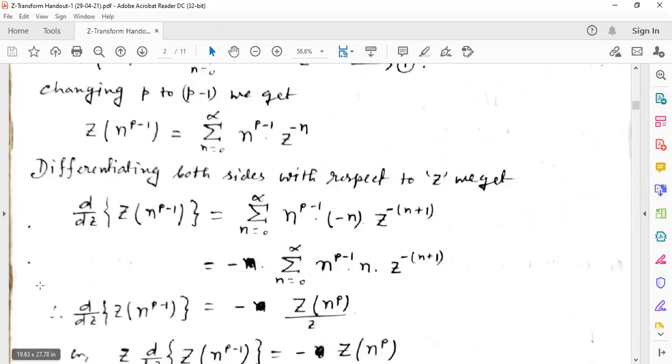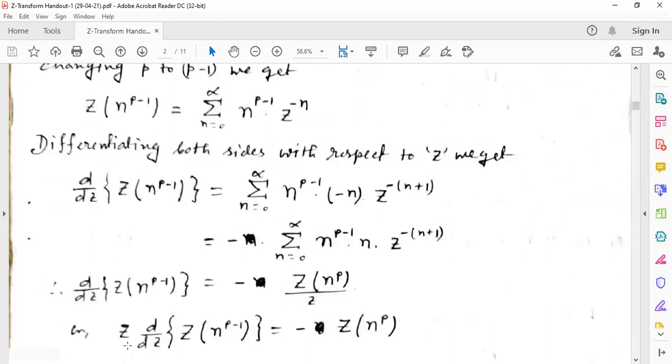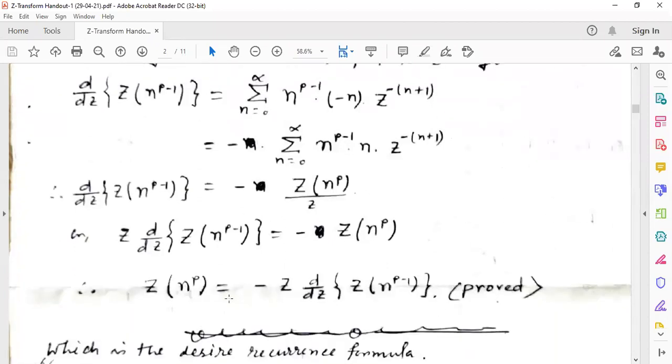Now cross multiplying by z, it comes z d/dz of the Z transformation of n to the power p minus 1 is equal to minus of the Z transformation of n to the power p. Now multiplying both sides by minus sign, we get the Z transformation of n to the power p is equal to minus z d/dz of the Z transformation of n to the power p minus 1.